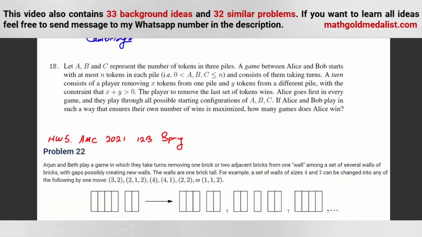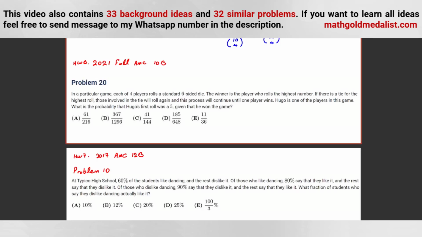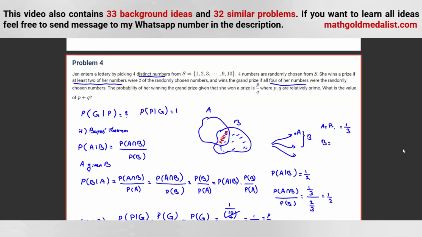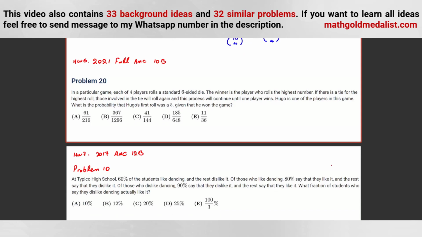I've told you 7 ideas so far and 5 homeworks. Let me tell you 2 homeworks for this problem. Homework 6: you can solve these 2 problems, 2021 Fall AMC 10B. You can solve them with Bayes' theorem or without it. We're getting good at Bayes, so we can also try how to apply Bayes' theorem on these 2 problems. If you want to solve more problems with Bayes' theorem, feel free to send a message. My WhatsApp number is in the description.